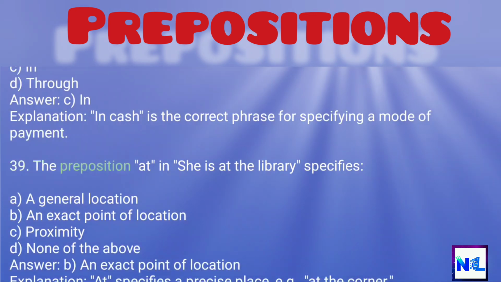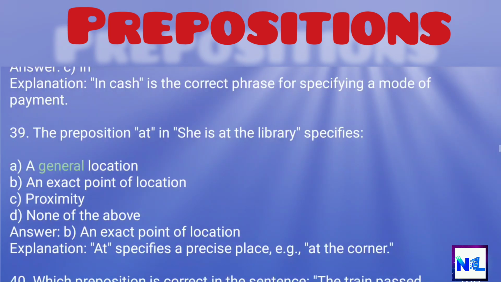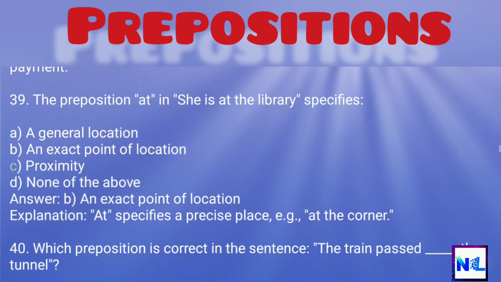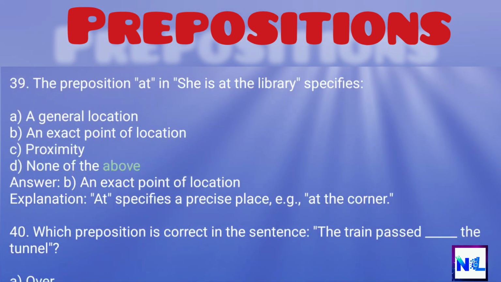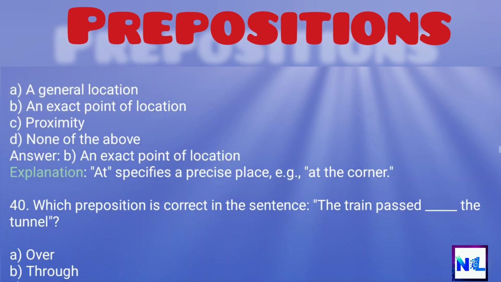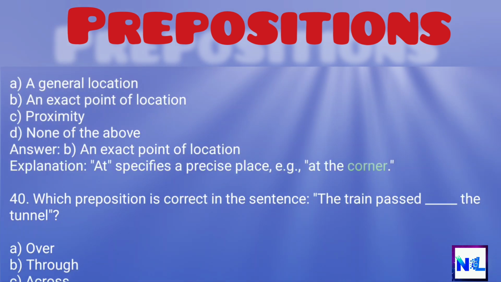39. The preposition at in, she is at the library, specifies A. A general location, B. An exact point of location, C. Proximity, D. None of the above. Answer: B. An exact point of location. Explanation: at specifies a precise place, e.g., at the corner.